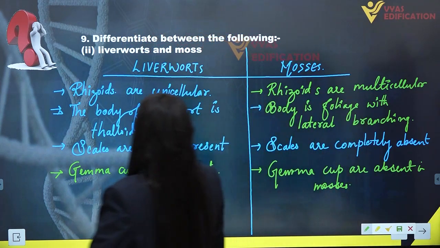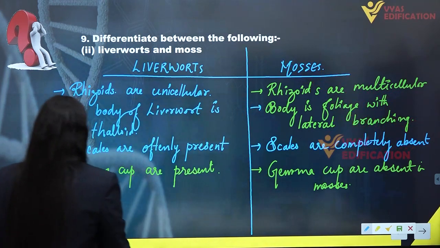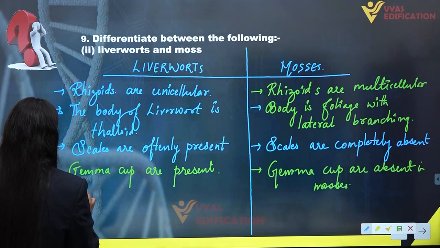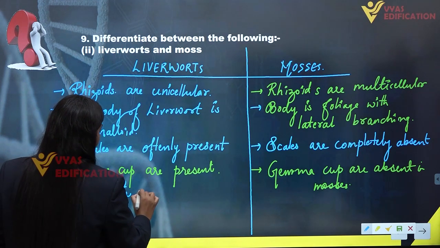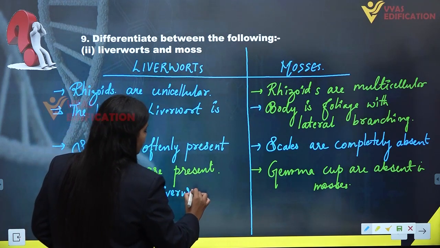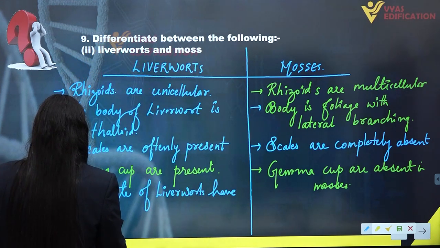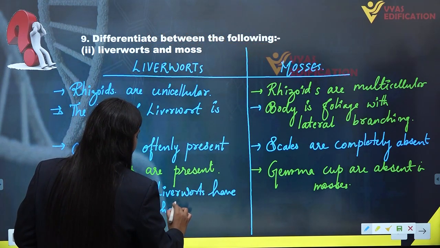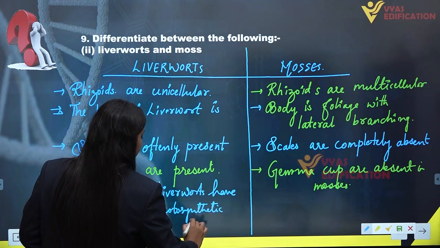And last but not least, if we talk about the sporophyte of liverwort, then the sporophyte of liverworts has very little photosynthetic pigment.